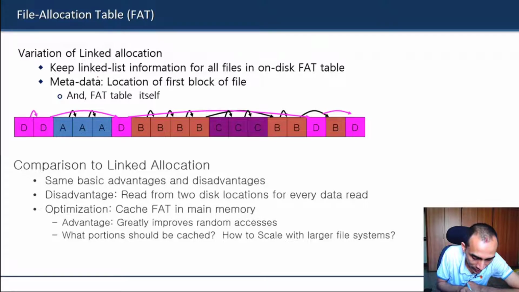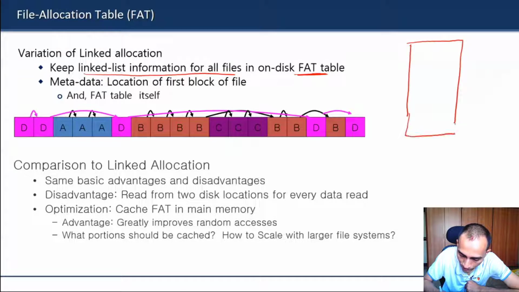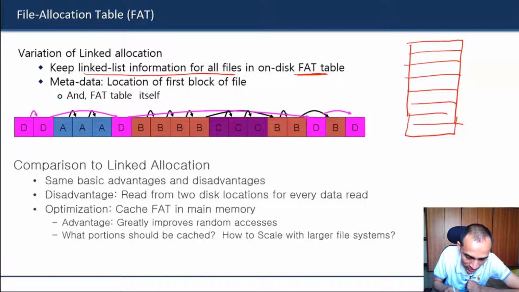All this linked list information for all files is stored in a separate file which is called the FAT table, the file allocation table, in which all this linking information is stored.